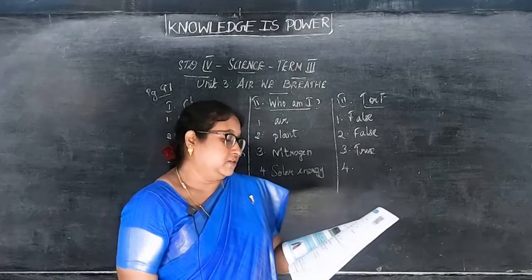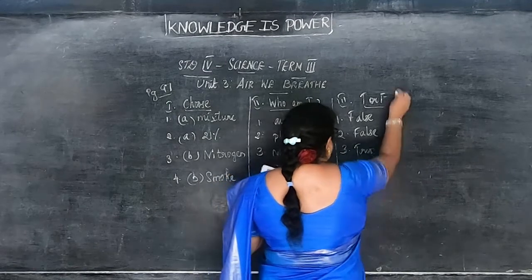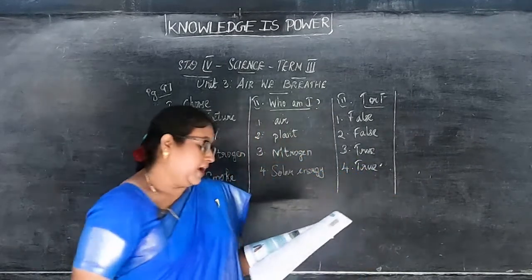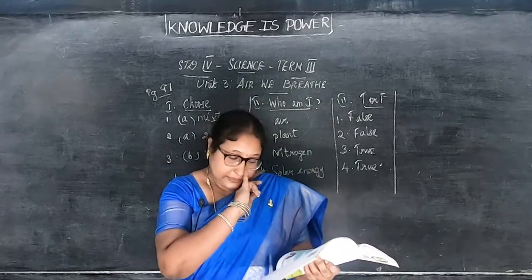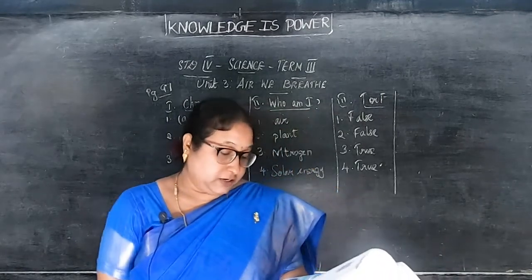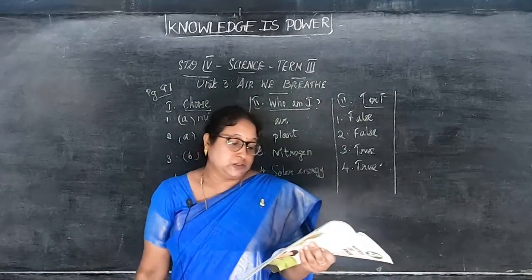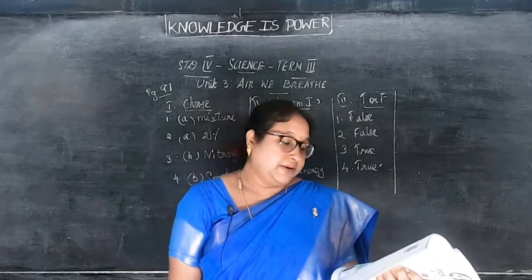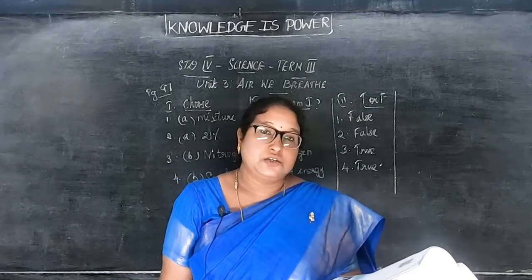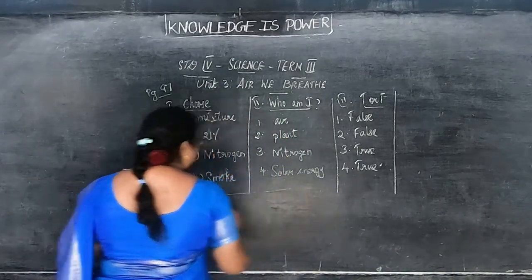Then carbonated drinks are bad to health. True. Okay, so what is that? First one, plants need nitrogen for their growth. False. Second, air is made up of oxygen only. False. Third, the gas used for burning things is argon. True. Carbonated drinks are bad to health. True.